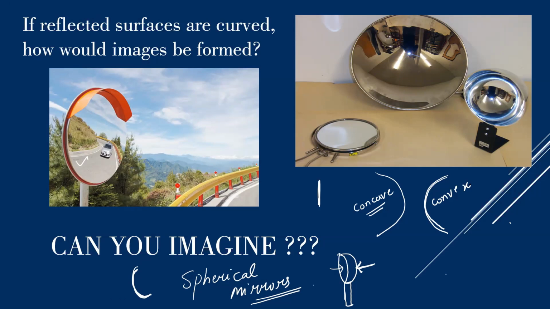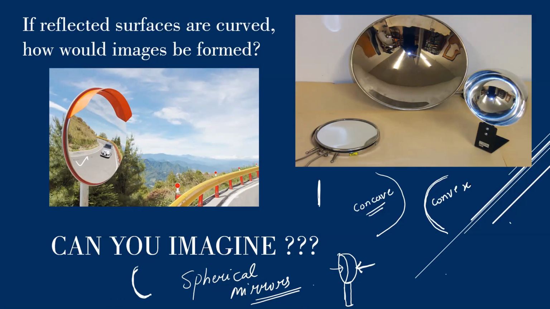Very important because the same terms are going to be there in your lenses part. See, I'll tell you, if you study spherical mirrors and the phenomena of reflection thoroughly, refraction is not difficult at all. The laws governing would be on the same track. Images formed would be again on the same track. So it's very important for all of you to have this basic knowledge thorough so that the upcoming topics would be easy to understand. So we'll be dealing with spherical mirrors.